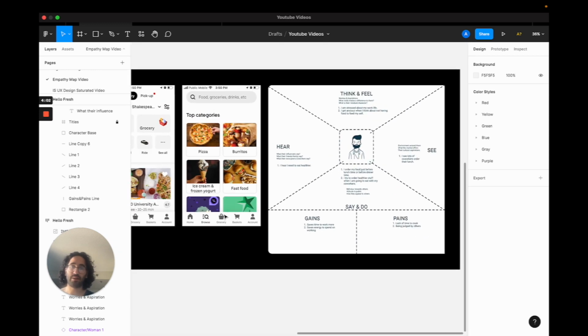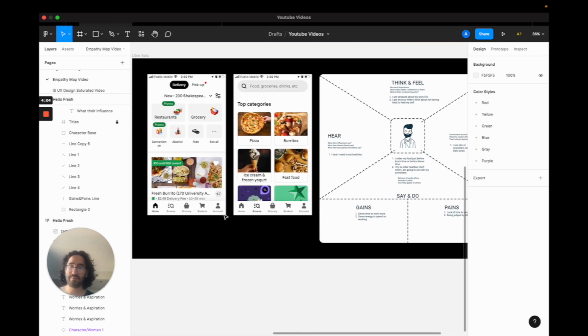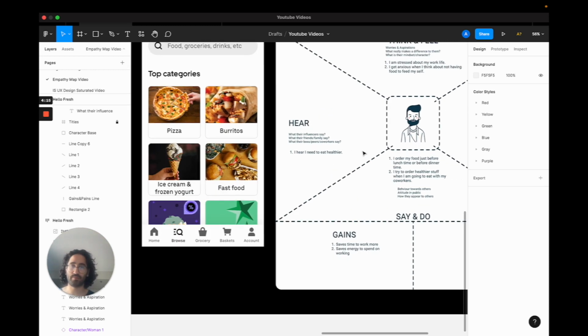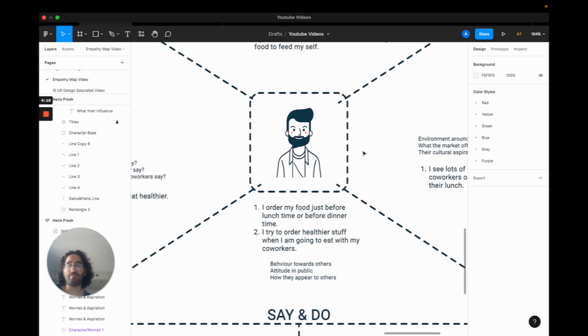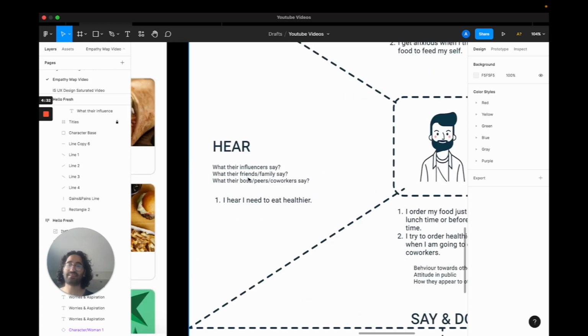If we are talking about Uber Eats though, remember the main pain is saving time and eating as quickly as possible because you don't have time to cook. Maybe you are working in a fast-paced work environment, and based on this user persona, what this user might say and do is they order their food just before lunchtime or dinner and they realize their kitchen is empty, and they try to order healthier stuff when their co-workers are around because they don't want to be judged, and what they hear from their friends or families, they need to eat healthier.